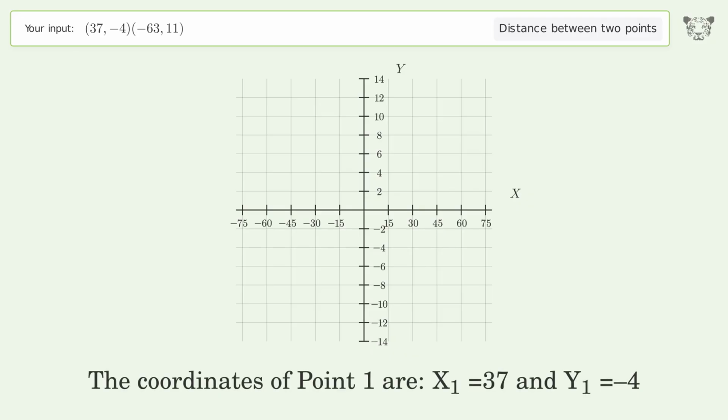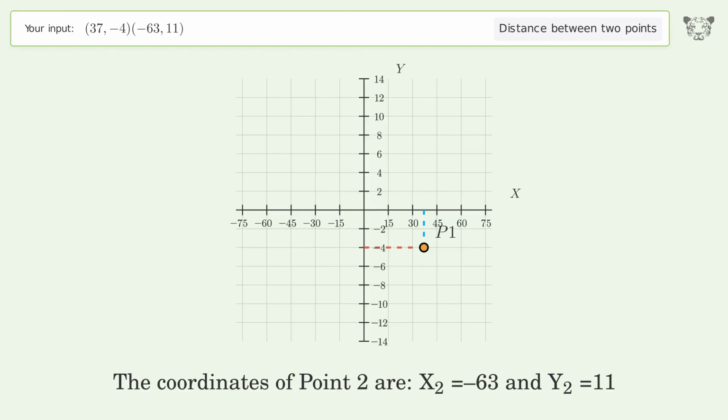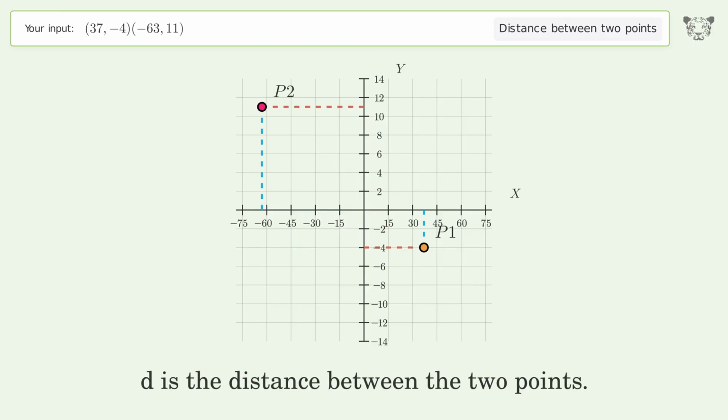The coordinates of point 1 are x1 equals 37 and y1 equals -4. The coordinates of point 2 are x2 equals -63 and y2 equals 11. D is the distance between the 2 points.